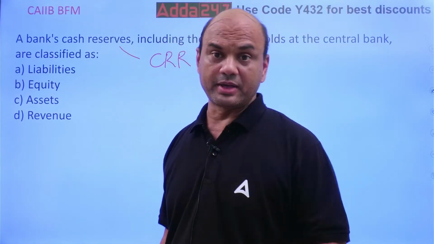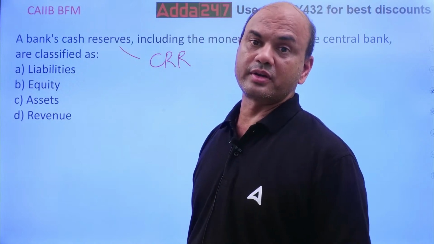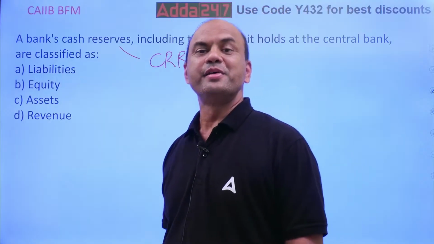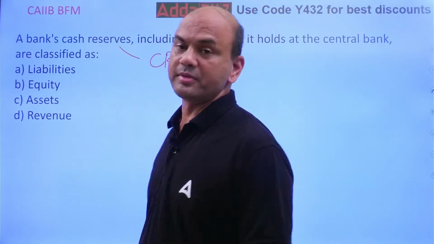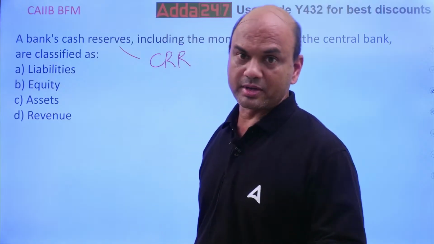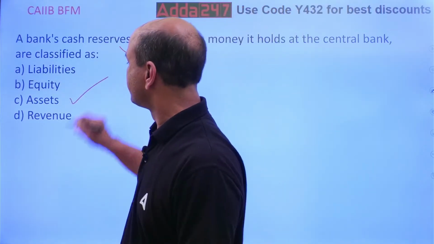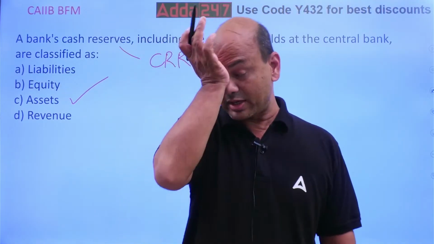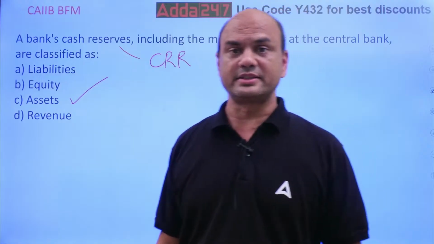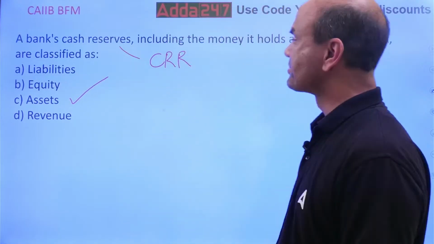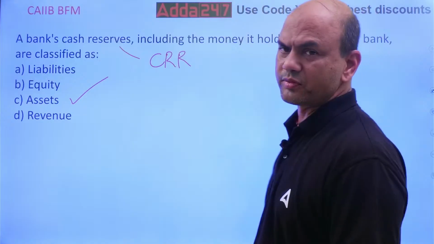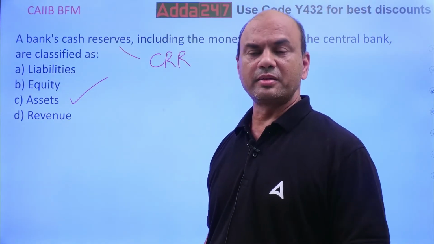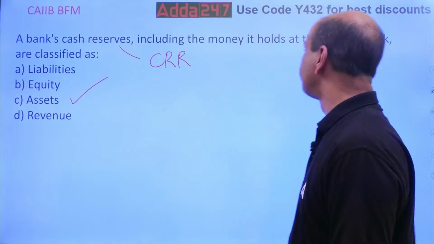You have to keep it with the bank, with RBI. So that is called what? Is it a liability? Many of you are typing liability. Why? Because we have to compulsorily keep this. But remember, it's an asset. CRR and SLR are assets. Kindly note this. CRR and SLR are a part of NDTL, net demand and term liabilities.